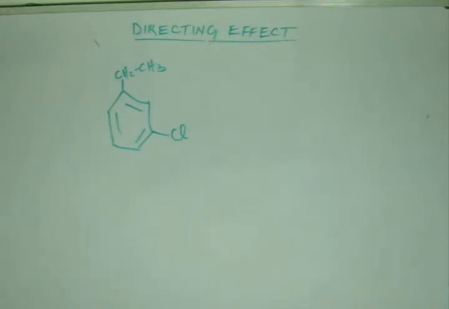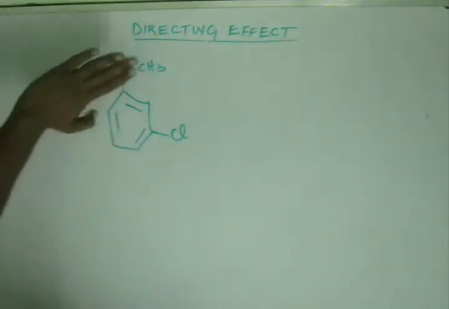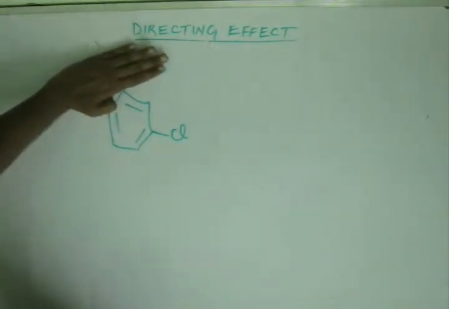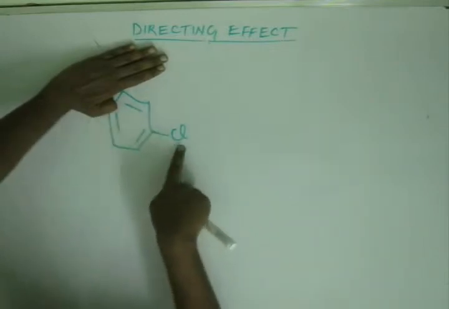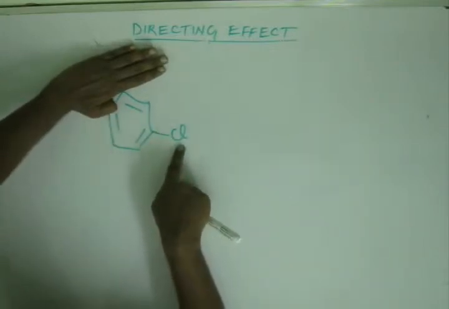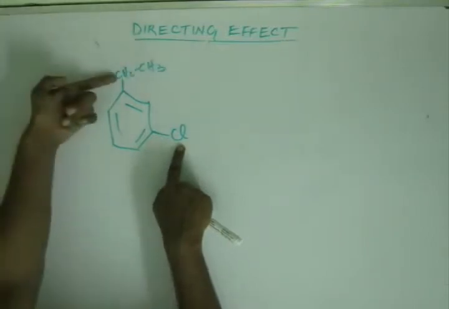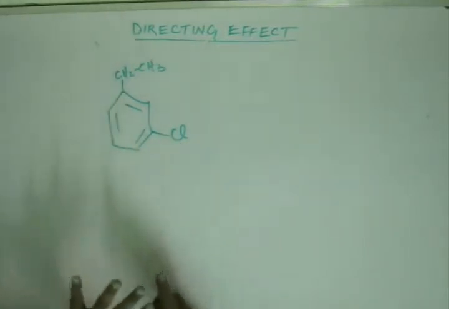That is what we can do. So the idea is, suppose I bring a meta directing group here, and then after placing that group I carry out chlorination, then chlorine will come to meta, and somehow I convert that meta directing group to ethyl group, then I'll get this. That is the idea.